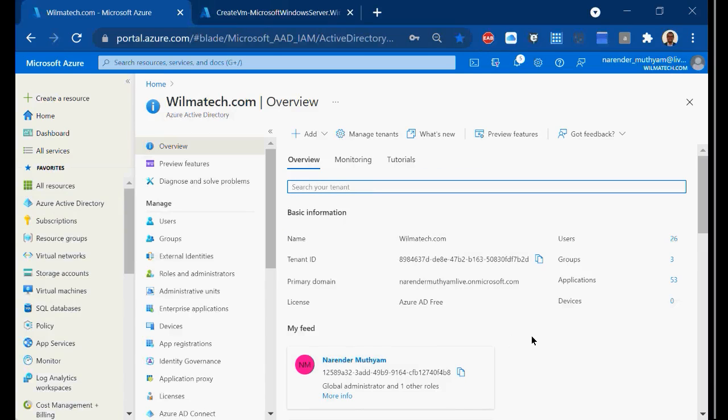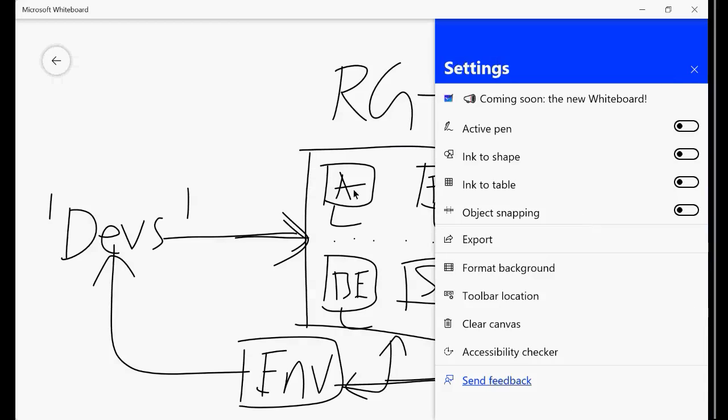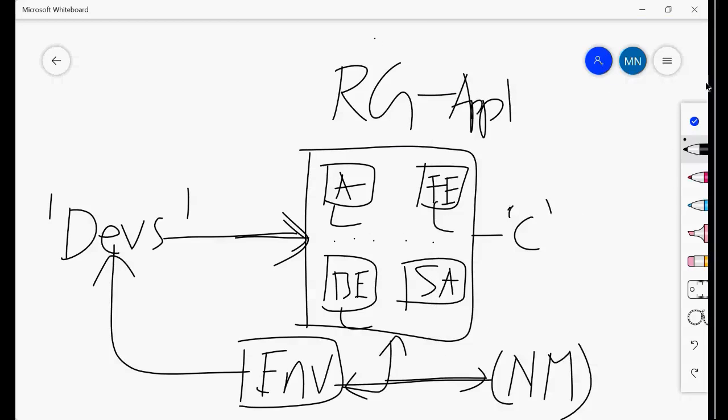I got it, but I need to revisit it a little bit. Like in our example, we have created this exact environment, and this is a user, Developer one.